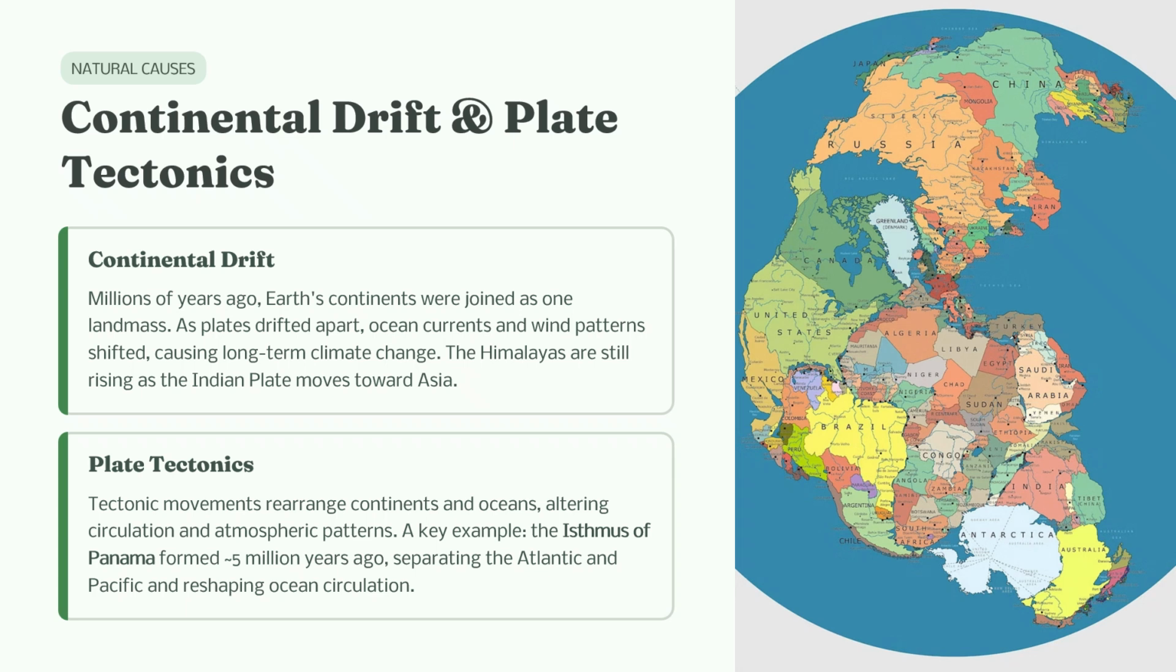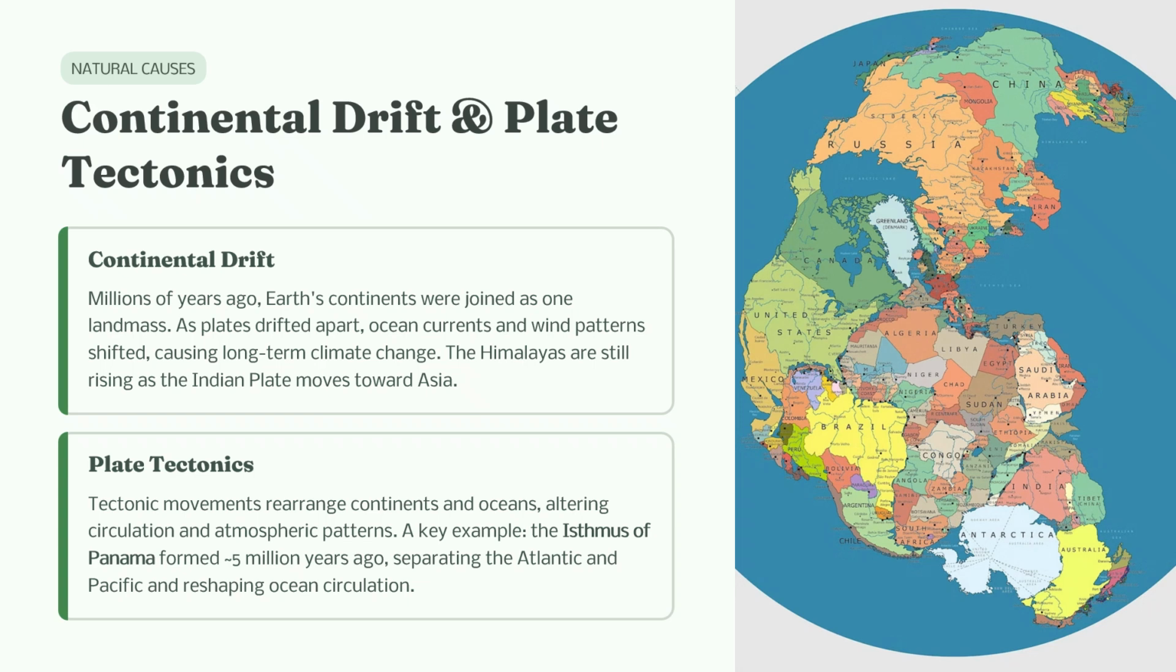Natural causes of climate change. First, continental drift. Millions of years ago, the Earth's continents were joined together as a single landmass. Over time, these landmasses drifted apart due to plate movements. This movement changed the position of continents and oceans, which altered ocean currents and wind patterns, leading to long-term changes in climate. The process continues even today. For example, the Himalayan mountains are still rising as the Indian plate moves toward the Asian plate.